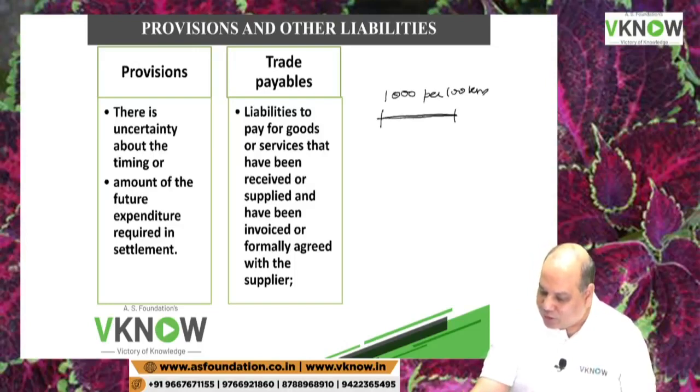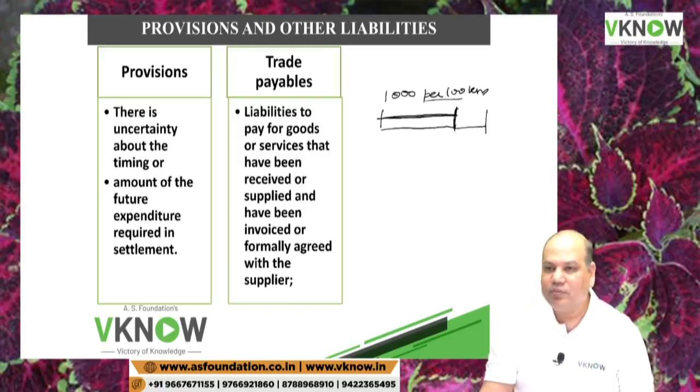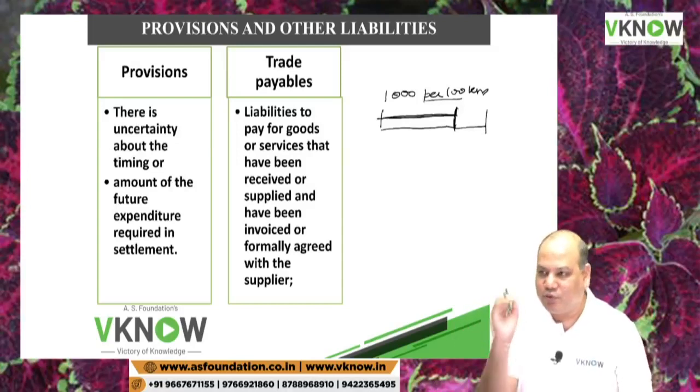Don't I know how many kilometers have been travelled? Can I not do the calculation? And then there is an agreement which says the bill will be settled after 1 month. So the timing is also certain. Of course, you may not pay, that is a different issue. But the timing is certain.